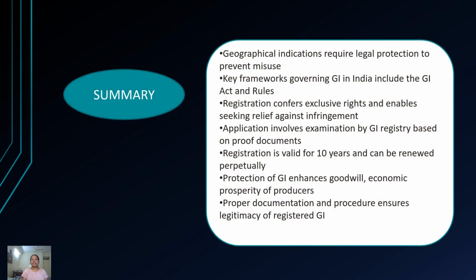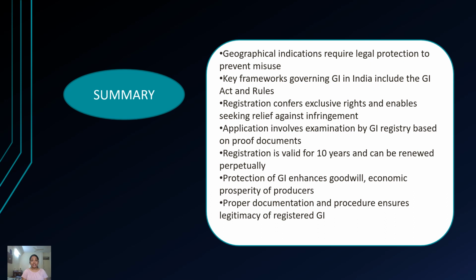Summary. Geographical indications require legal protection to prevent misuse. Key frameworks governing GI in India include the GI Act and rules. Registration confers exclusive rights and enables seeking relief against infringement. Application involves examination by the GI registry based on proof documents. Registration is valid for 10 years and can be renewed perpetually. Protection of GI enhances goodwill and economic prosperity of producers. Proper documentation and procedure ensure legitimacy of registered GI.